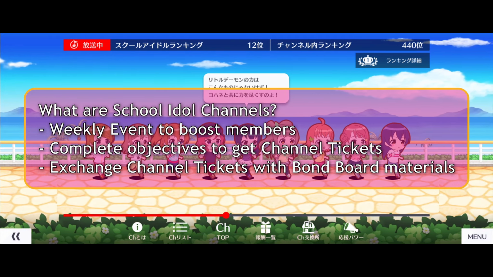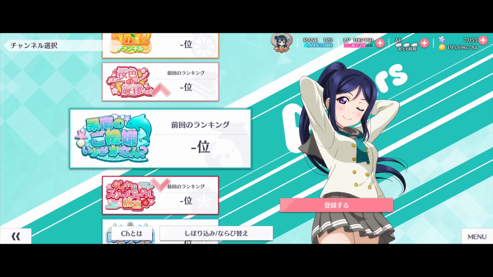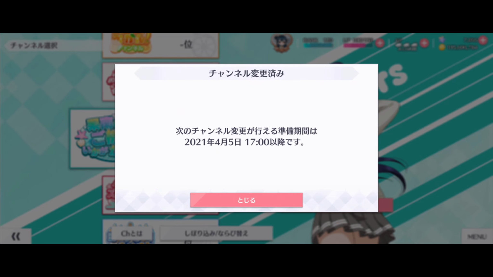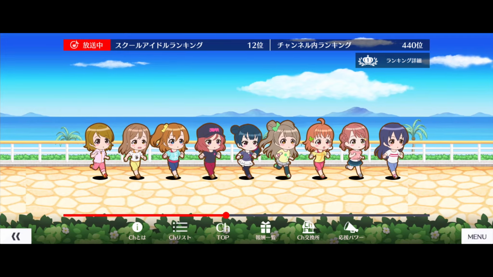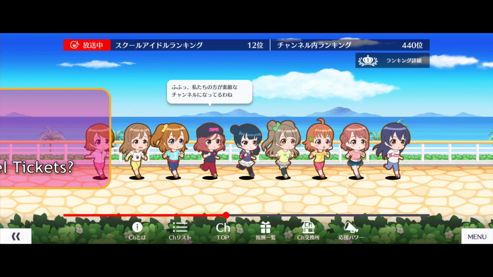Say if you plan on raising Kanan's bond board by subscribing to Kanan's channel and clearing objectives, you'll be able to speed up your progress such that you won't have to entirely rely on SBL and DLP, which are monthly events, giving you a faster and more reliable way to gain bond board materials. Now that we know what School Idol channels are, let's see how they work.